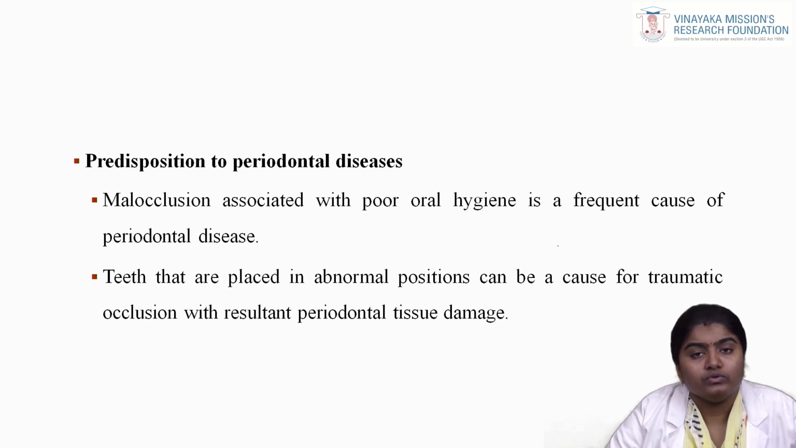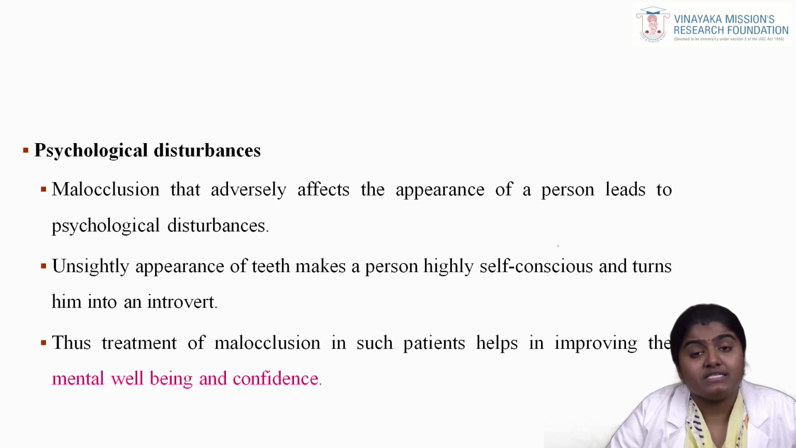Obviously, when they don't do the oral hygiene properly, they have poor oral hygiene, which is a frequent cause of periodontal diseases. And also, when the teeth are placed in an abnormal position, it can be a cause for traumatic occlusion which results in periodontal tissue damage. And psychological disturbances. Malocclusion that adversely affects the appearance of a person leads to psychological disturbances, and the person will become highly self-conscious and turn into an introvert.